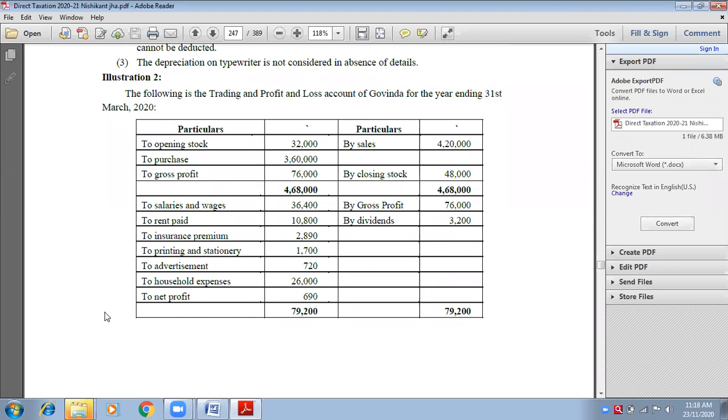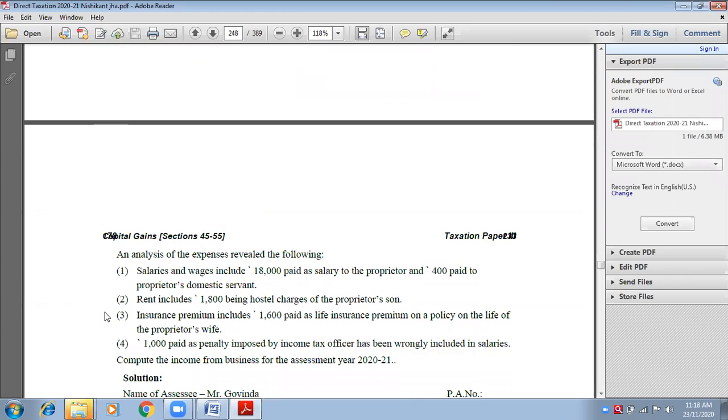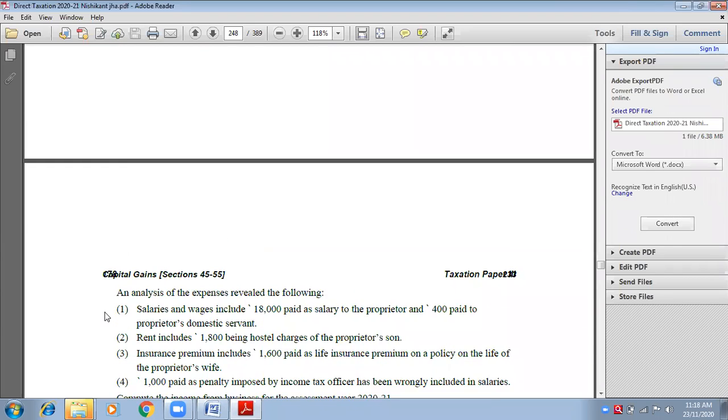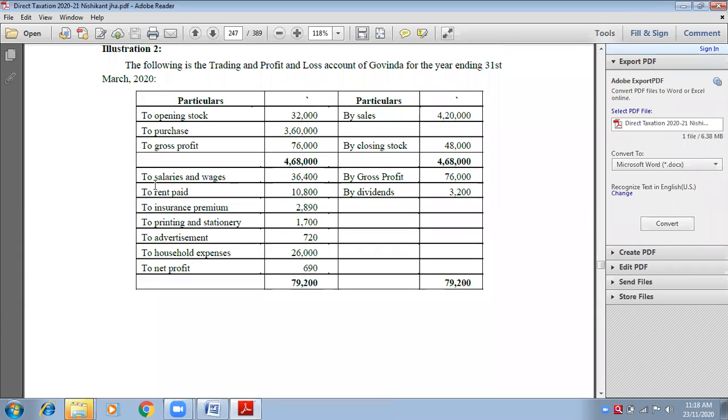And suppose if in the adjustment nothing is given, then it has to be taken as related to the business and profession. Means rent paid will be related to your factory, your office, the office building, etc. If nothing has been given in the question about the rent paid, then we have to assume that this is related to the business or profession.